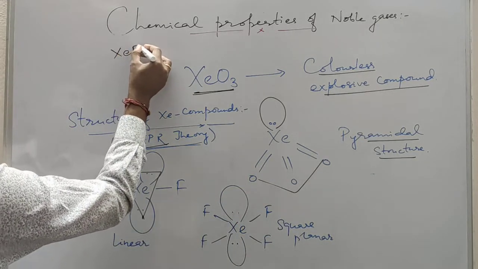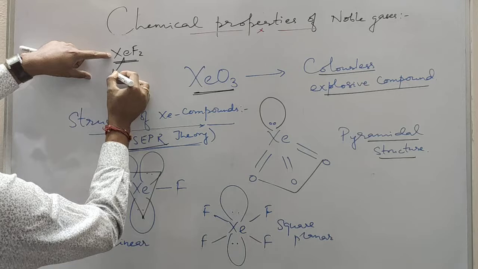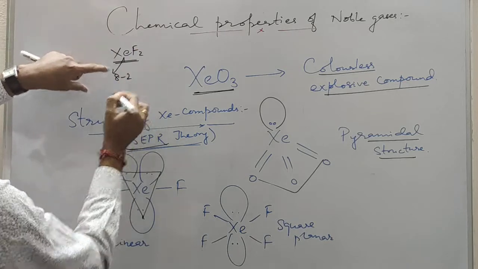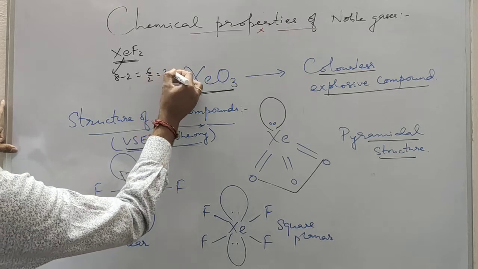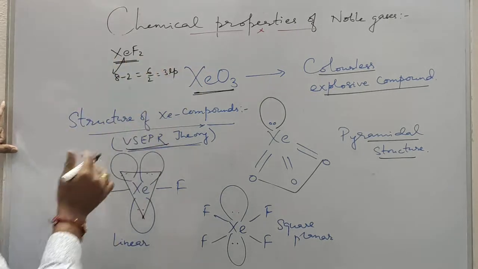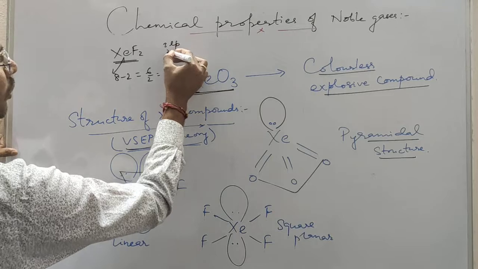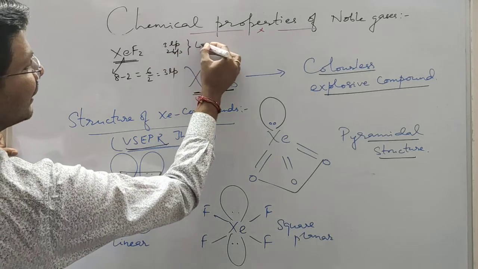So how to determine? Suppose XeF2 is there. Xenon has 8 valence electrons. It is forming 2 bonds, so it has now 6 electrons. We have to divide by 2 to get 3 lone pairs. So it has 3 lone pairs and 2 bond pairs. We know that with 3 lone pairs and 2 bond pairs, the structure is linear.